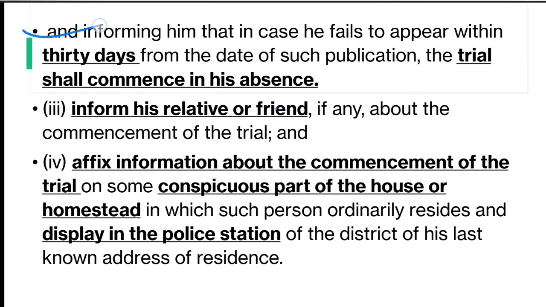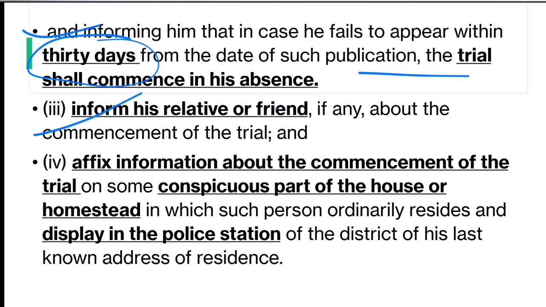And informing him, that is in continuance of condition number 2, that it shall be published in the newspaper and his presence shall be required within 30 days from such publication. So जब newspaper में उसको publish कराया जाएगा तो ये condition होगी that there must be a time period of 30 days within which the accused person must be present before the trial court, and in case he fails to come within that time period, the trial shall commence in his absence. So this was condition number 2.